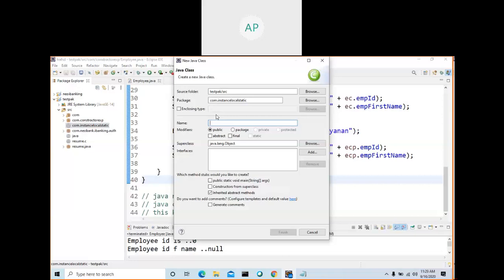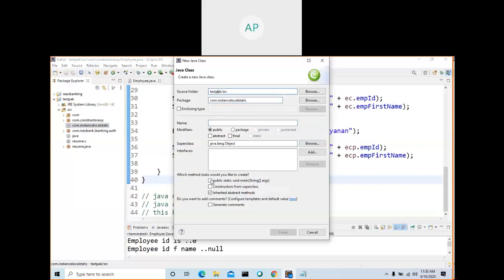If you are going to create classes related to the payment module, then create a package called payment and create classes like pay, any name, so that it will be more meaningful. You are grouping related classes into one folder, that is, one package. What is my package name here? I'm going to create a class in this package com.instance local static, in the source folder src, and the project name is test pack.